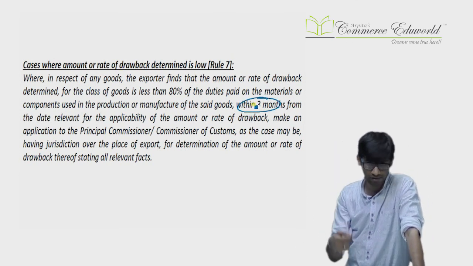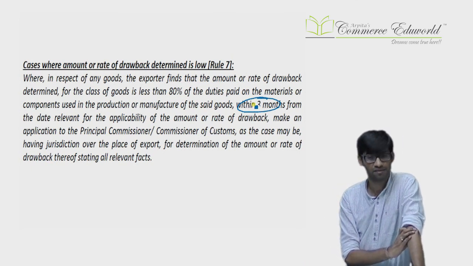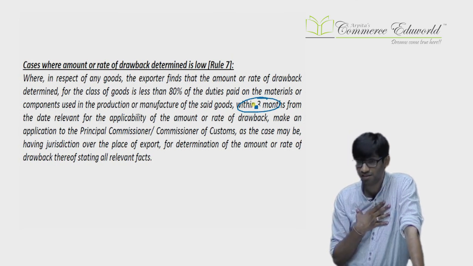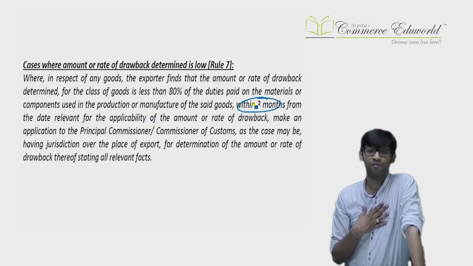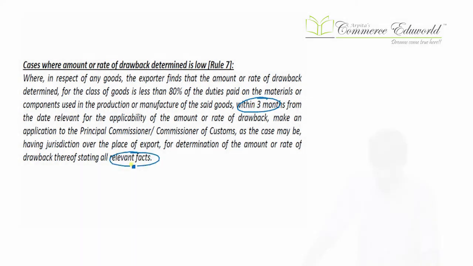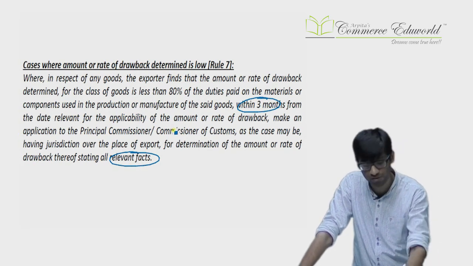I will have to import, manufacture, and export. The relevant date for export is the date of the order permitting clearance. From that, within 3 months, I have to apply to the government: they are giving me less refund, I want more refund. To prove that, I will have to give relevant facts and prove I have borne more duty, so I want more refund. They will consider the case and then decide on a case to case basis.